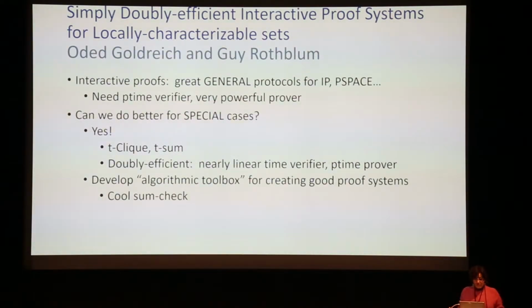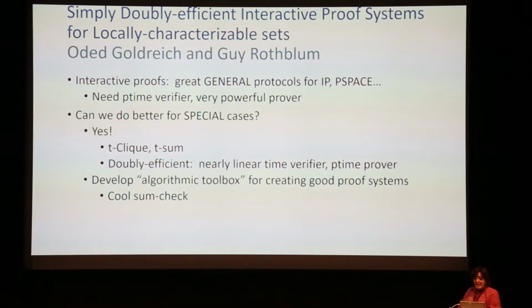So they look at the questions of clique and t-sum, and they actually give something in the doubly efficient framework, meaning that there's a nearly linear time verifier, and the prover, these are polynomial time problems, the prover is also polynomial time. So for this polynomial time problem, we don't need the PSPACE prover to prove something to us. We can just get a polynomial time prover to prove this to us, and we can be extremely fast.